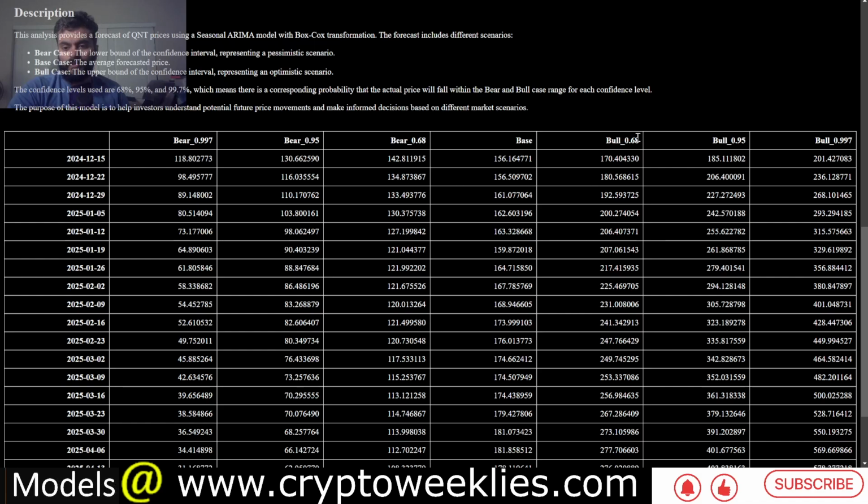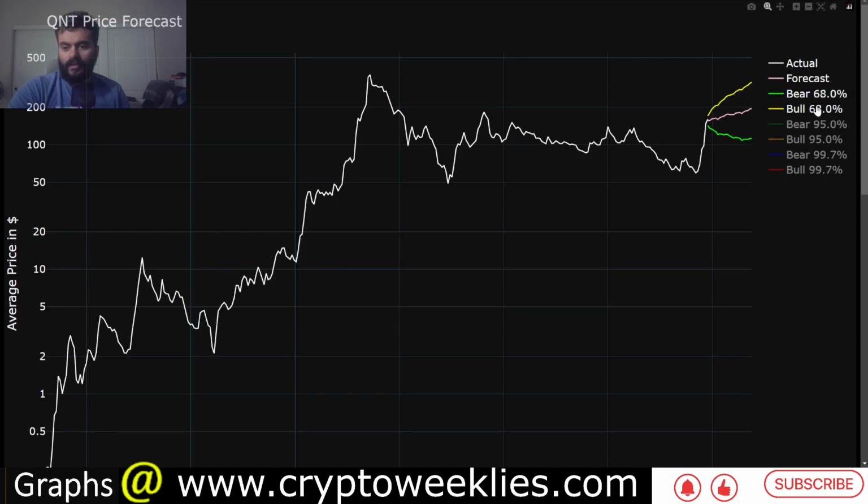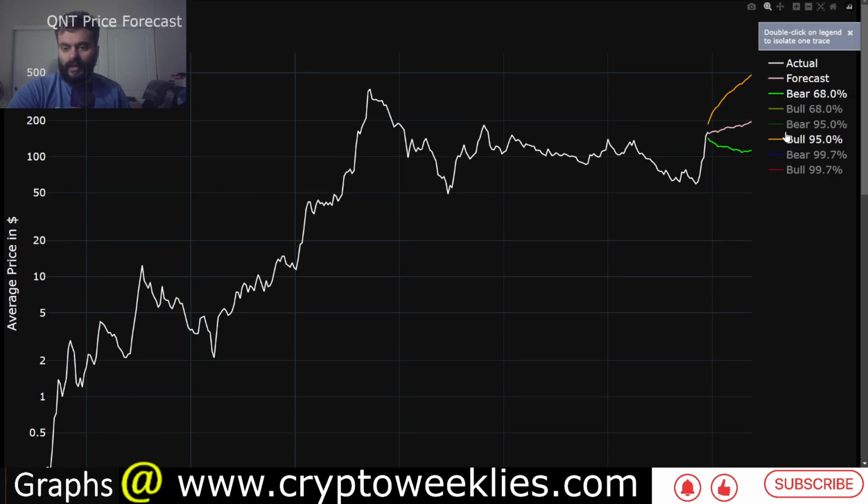The yellow line is this bull case at 68th percentile. If we toggle between this and the 95th percentile bull case, which is 2 standard deviation, this requires euphoria in the market. That ceiling is between $185 and about $242 between now and end of year, and early January between $242 till about $480.